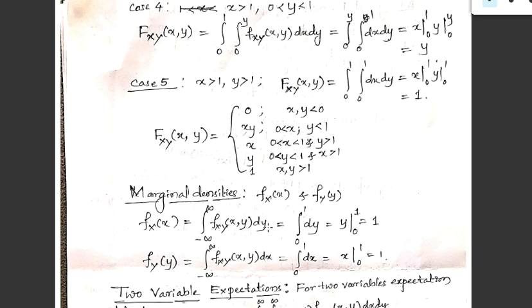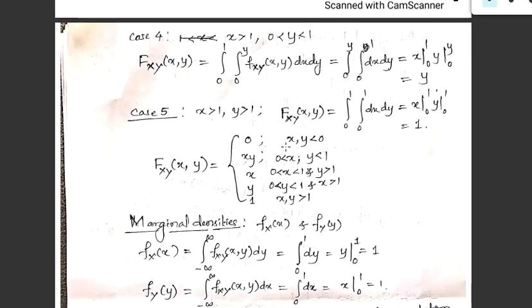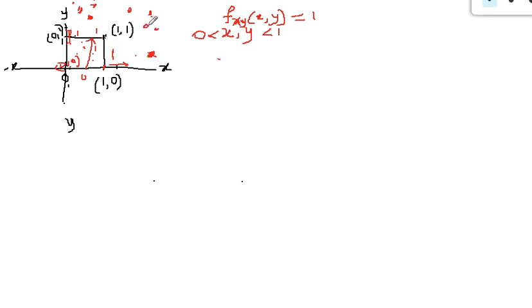We need to do this integration. It may be anywhere, but let's consider the point somewhere here.